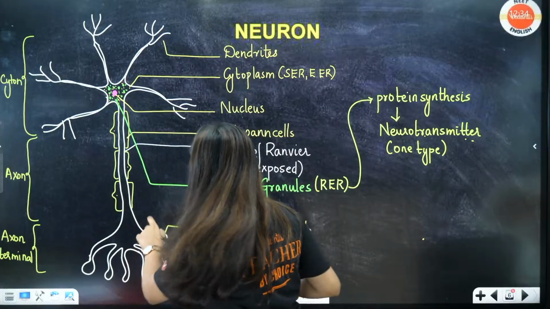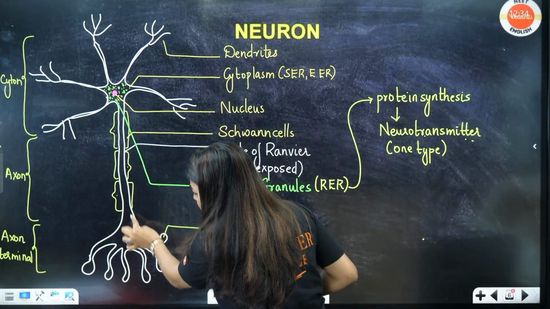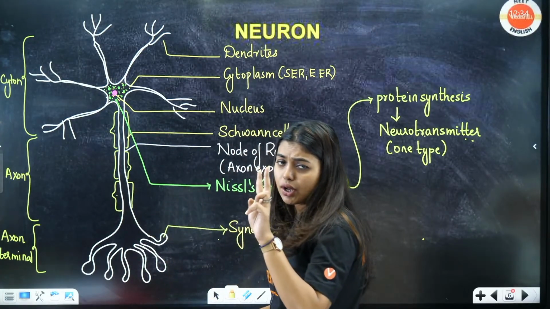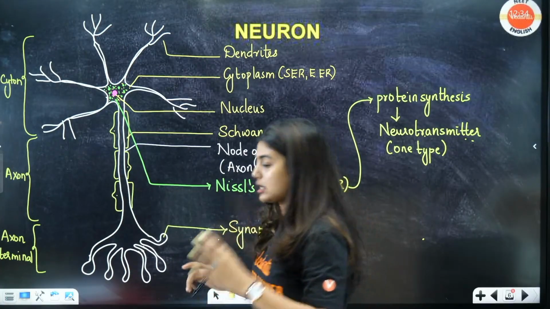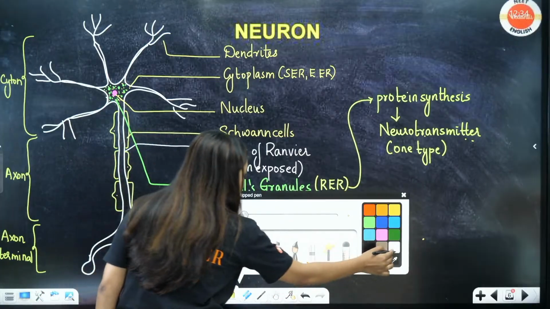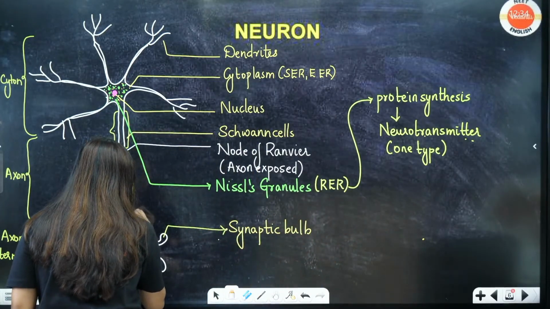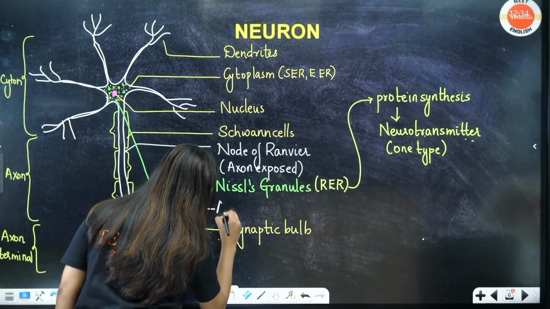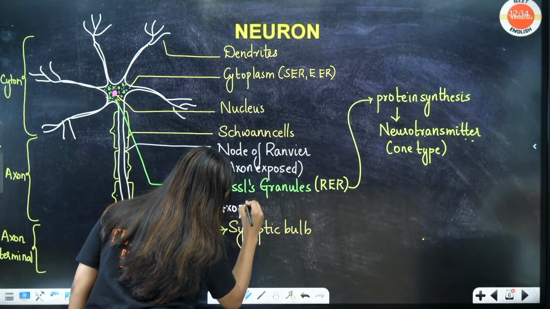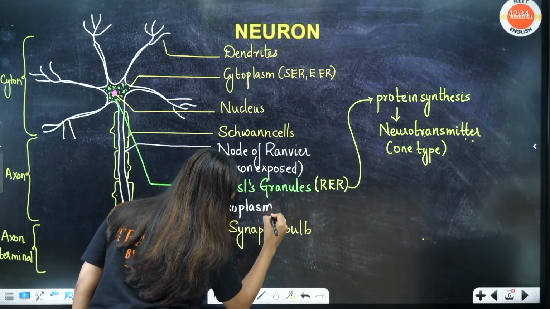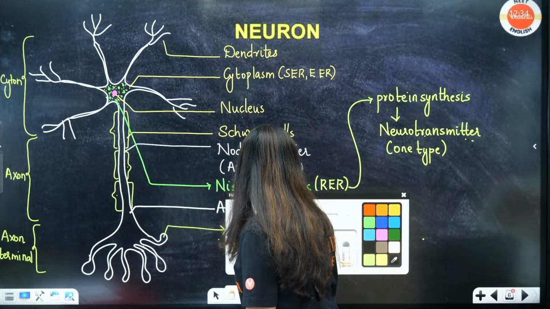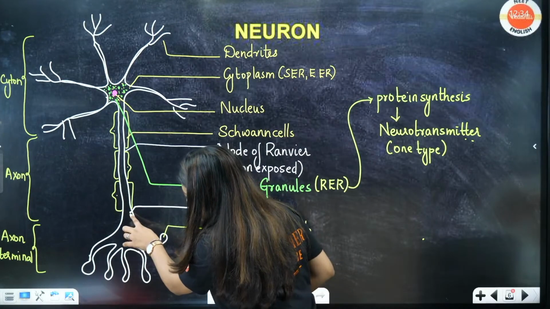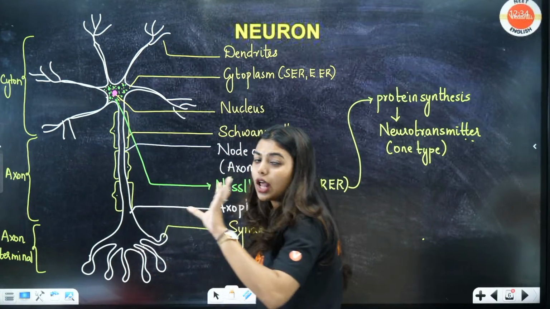Now, look here, students. The axon has two portions. Two portions you have to remember. The plasma membrane of the axon is called as axoplasma. Okay, axoplasma. Clear? Now, let's go a little more.